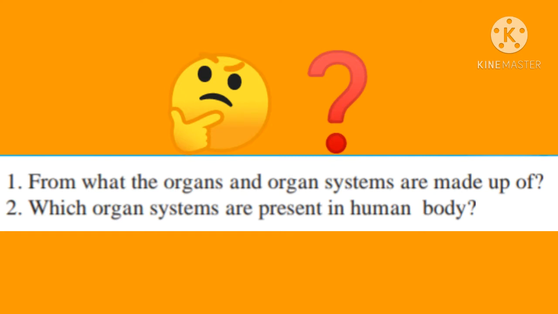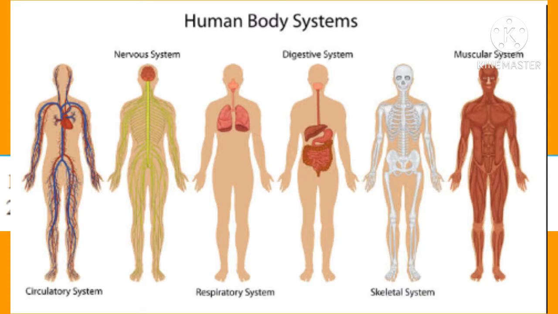Second question. Which organ systems are present in the human body? Digestive system, excretory system, reproductive system, circulatory system, nervous system, skeletal system and muscular system. These are some of the important organ systems present in the human body.